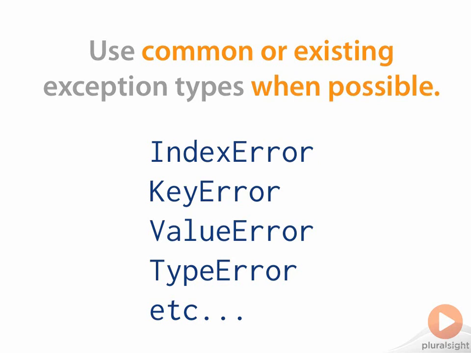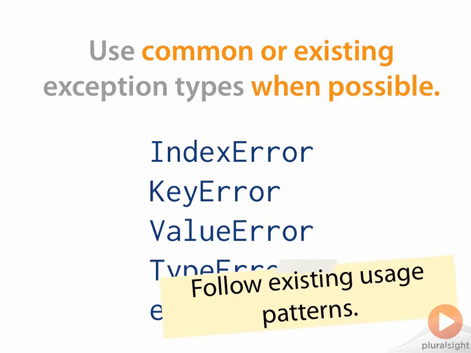For example, suppose you are writing a key-value database. It would be natural to use KeyError to indicate a request for a non-existent key because this is how dictionary works. That is, mapping in Python follows certain patterns, and exceptions are part of that pattern.